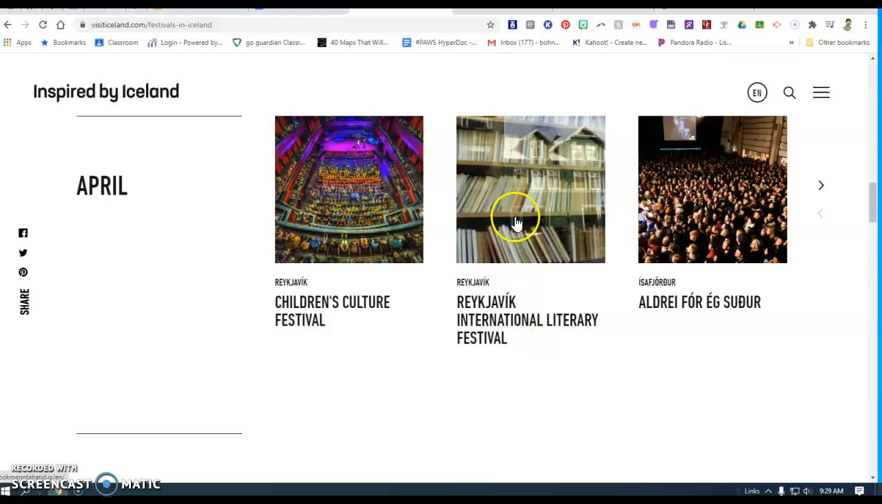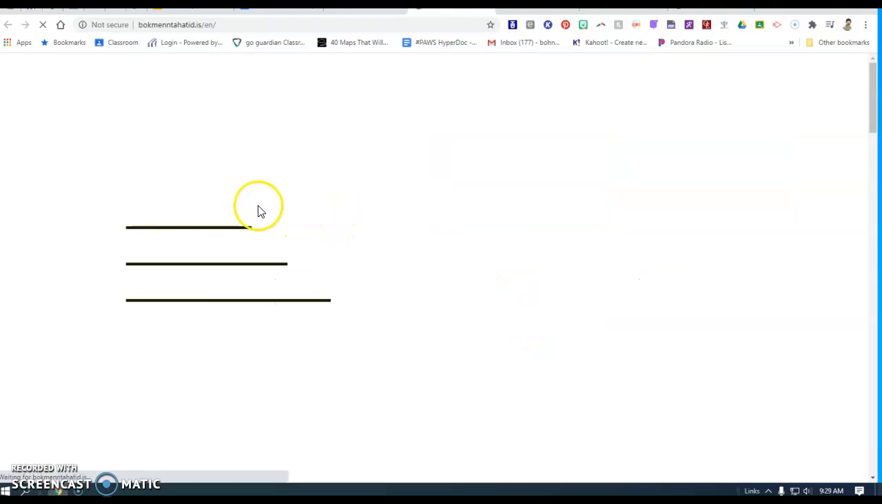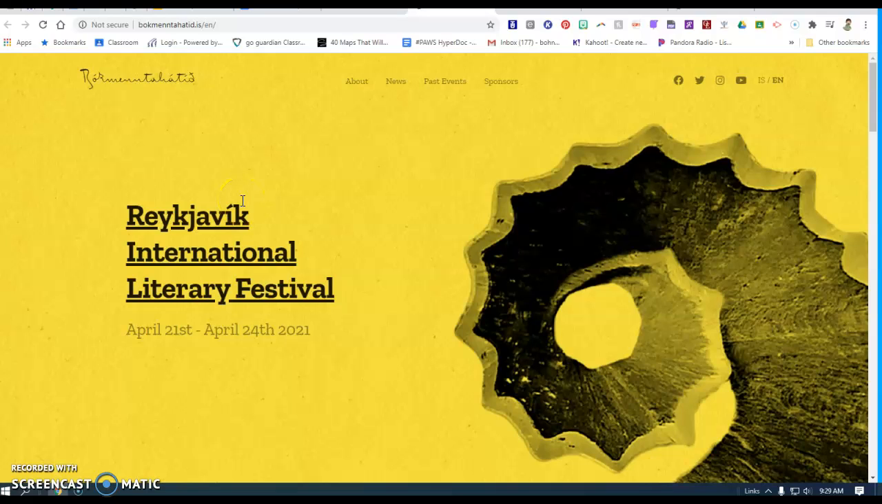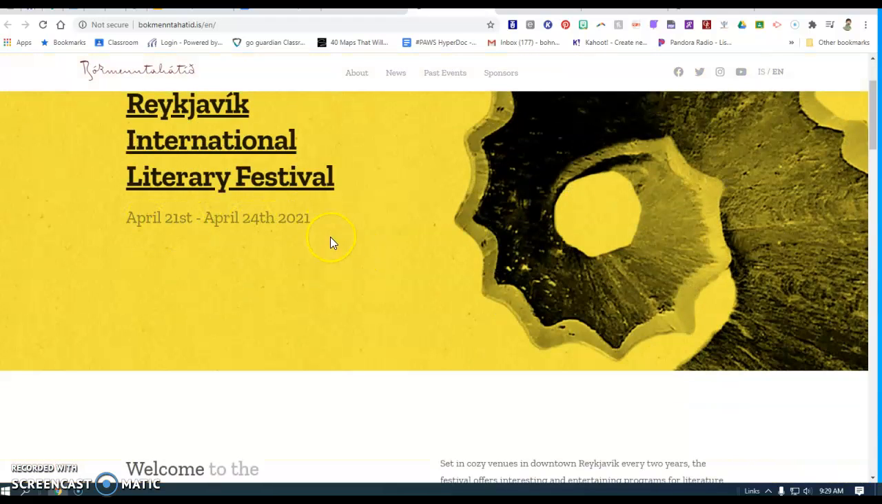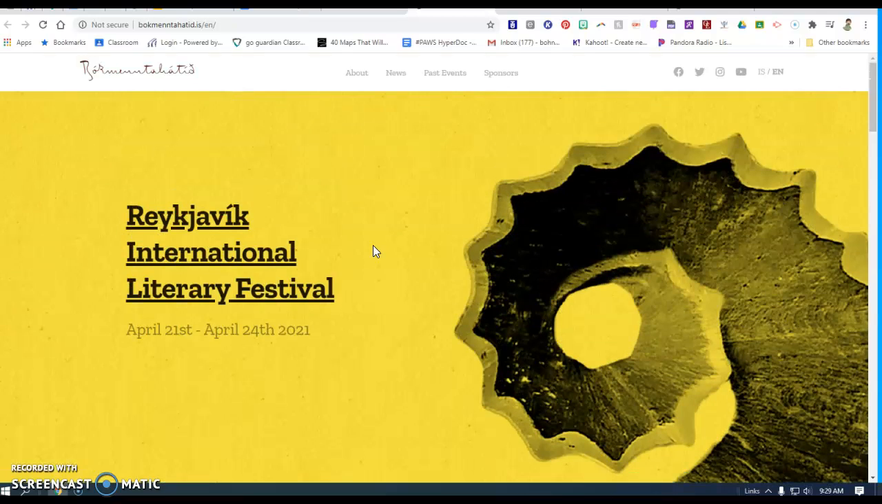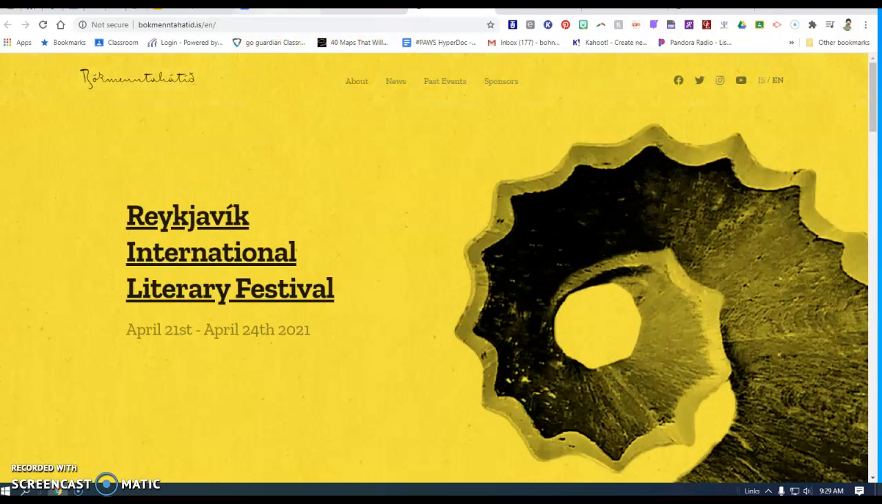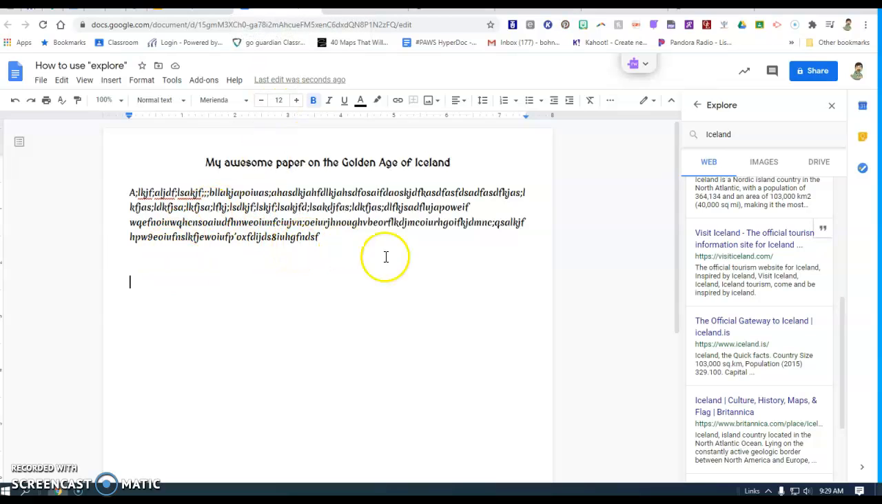Oh, literary festival. Okay, so the whole idea of the Golden Age of Iceland is that it was a literary period when they wrote a ton of information. This year, they're going to have some festival between April 21st and 24th. Maybe that's important to my paper somehow. So I go back to my paper, and first of all, I'm going to give these guys credit for telling me that. And you see over here this little quotation mark? If I click on that, I get a number 1 up here. And I'm going to say something like festival from April 21 to 24 of 2021. Okay, so now I know that.